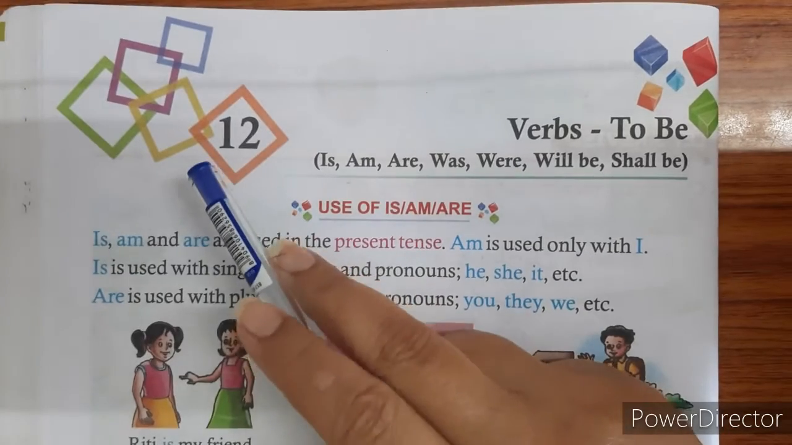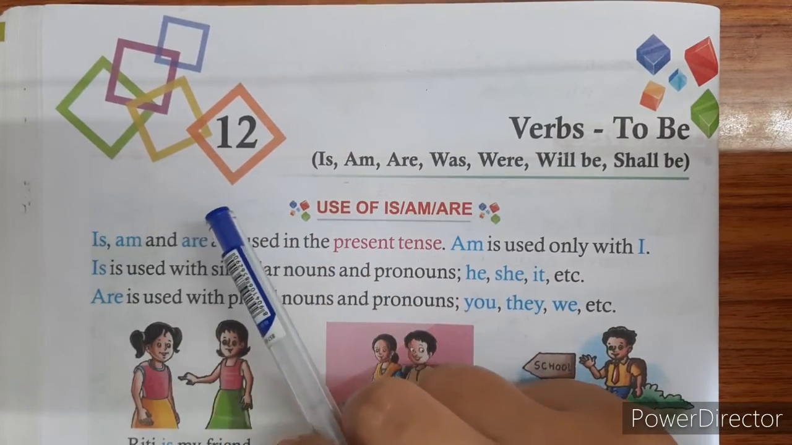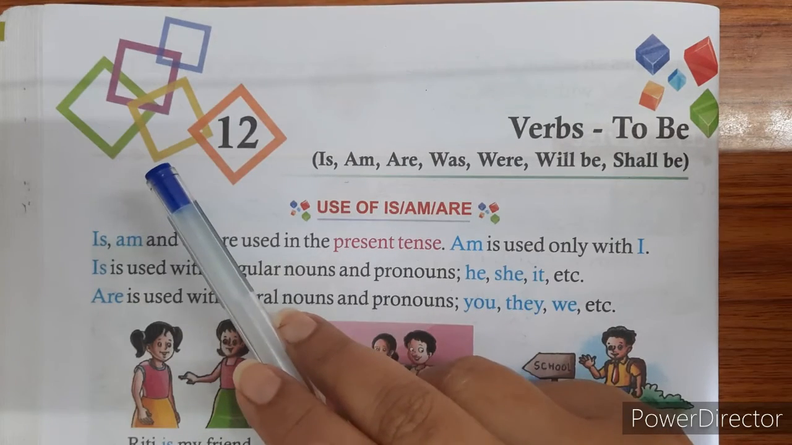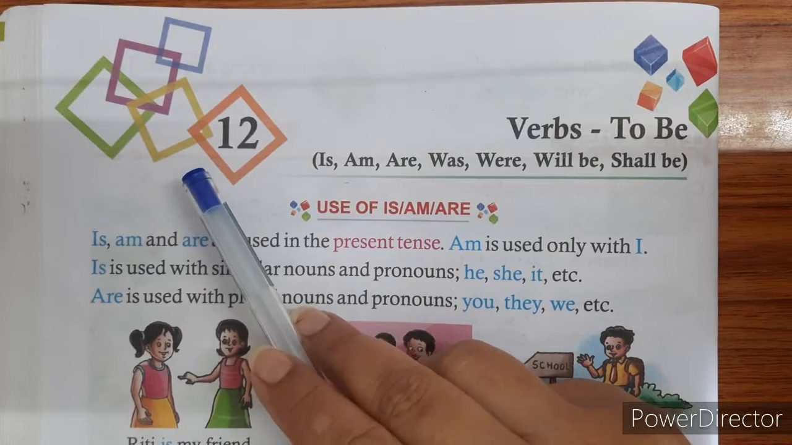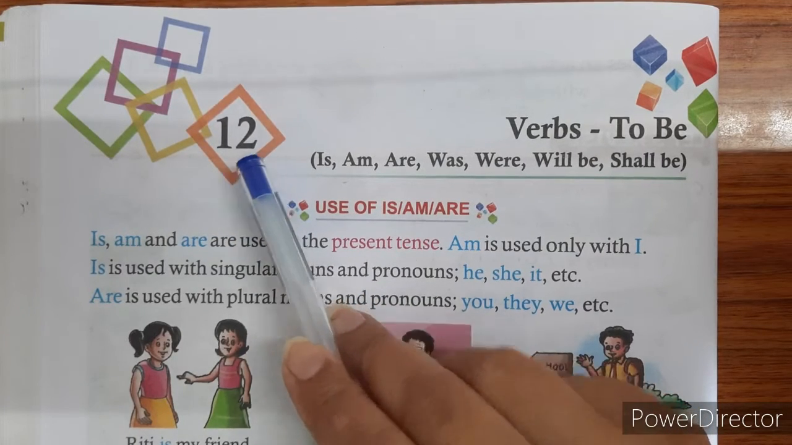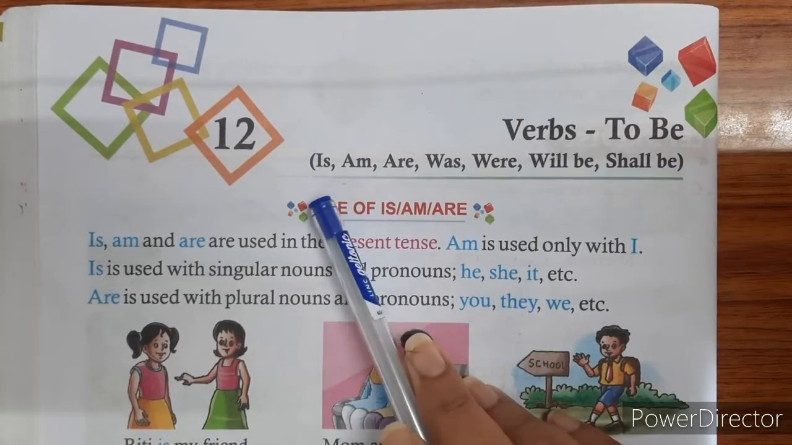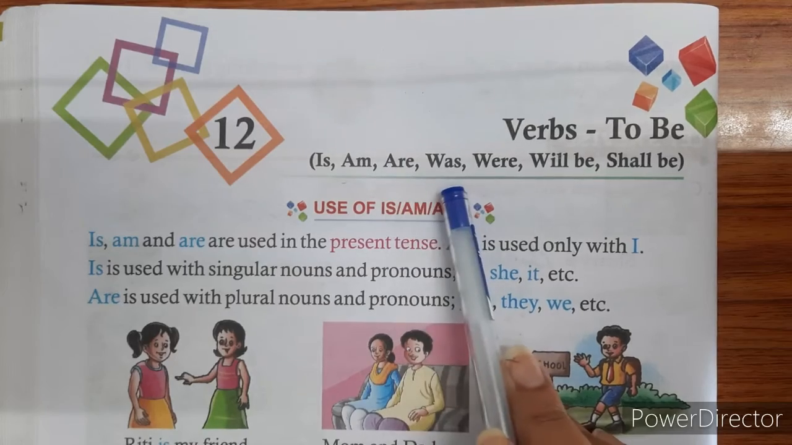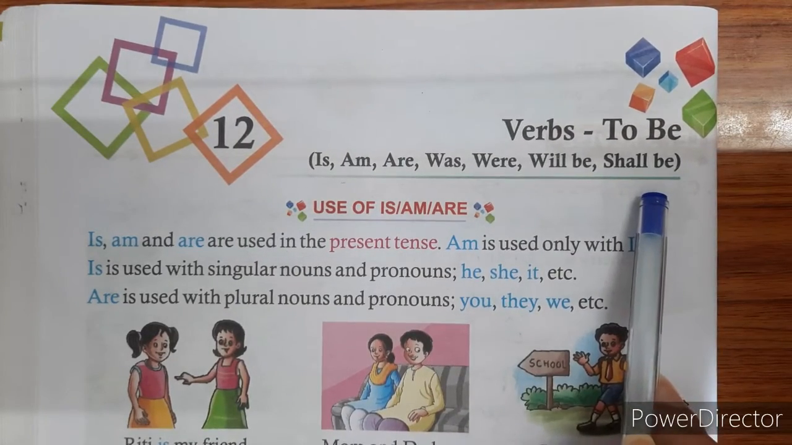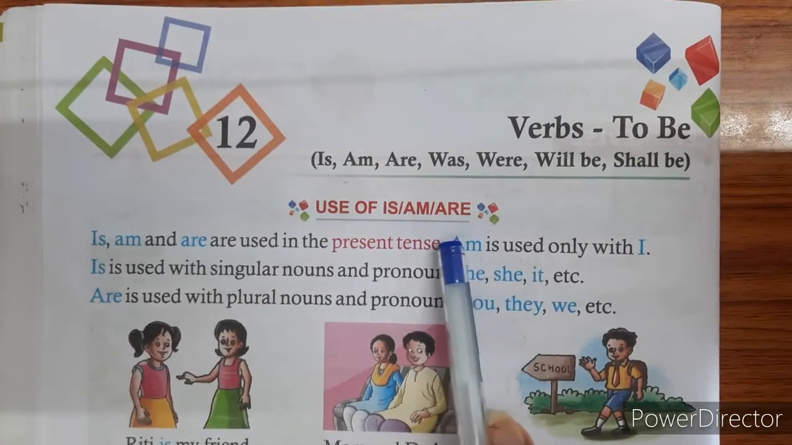Students, in the earlier lesson number 11, we learned what are verbs. We understood that verbs are action words. They are also known as doing words. Today in chapter number 12, we will learn about verbs to be: is, am, are, was, were, will be, shall be. So let's begin. Use of is, am, are.